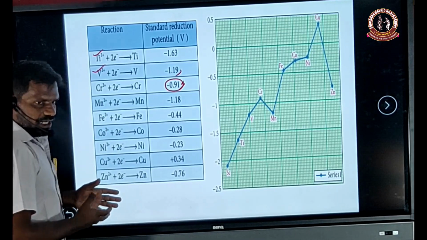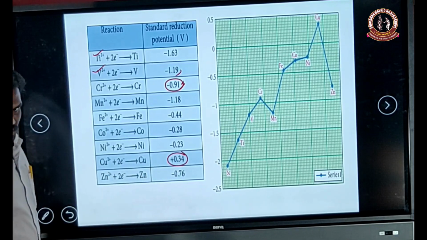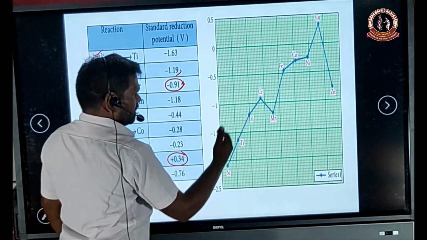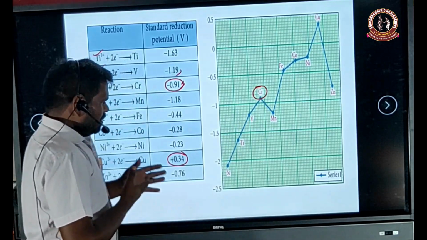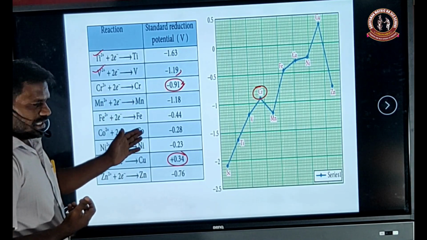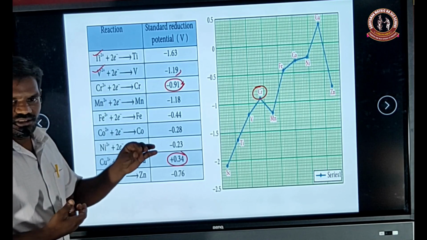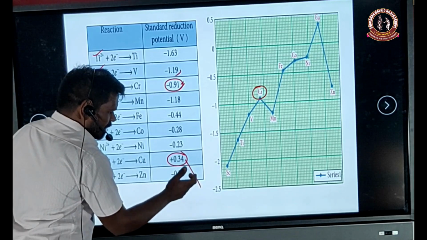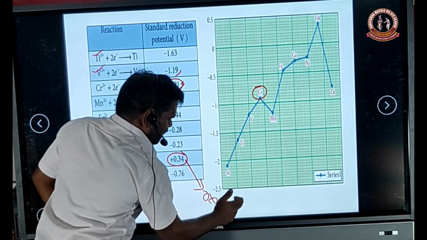You see in the table, copper only exhibits the +1 oxidation state for stable electronic configuration. From the data, we are clear that if the metal has a negative E value, it acts as a very good reducing agent. Suppose the value is positive, it acts as an oxidizing agent.